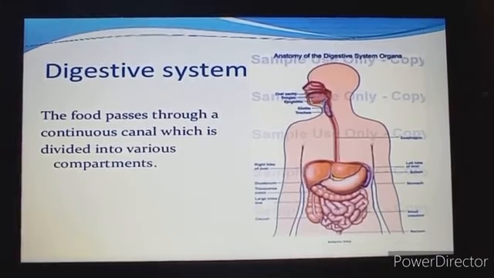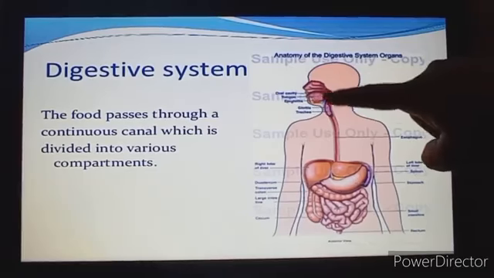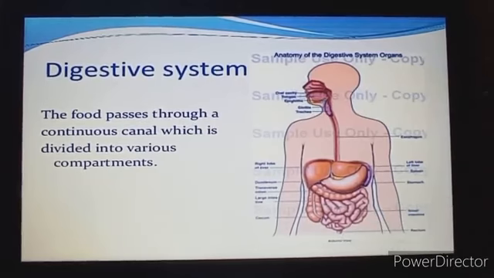Compartments means the digestive system in human beings consists of two parts: the alimentary canal and the digestive glands. Alimentary canal is also known as the food canal or the digestive tract. It is a long, membrane-lined tube of varying thickness. It runs from the mouth to the anus. That means it begins from the mouth and it ends in the anus.